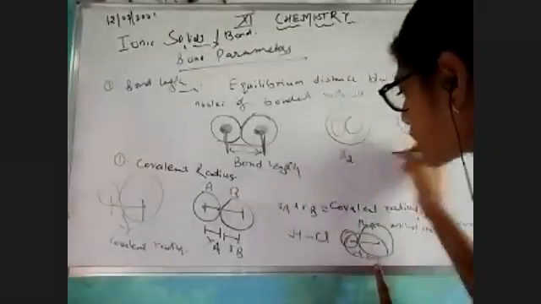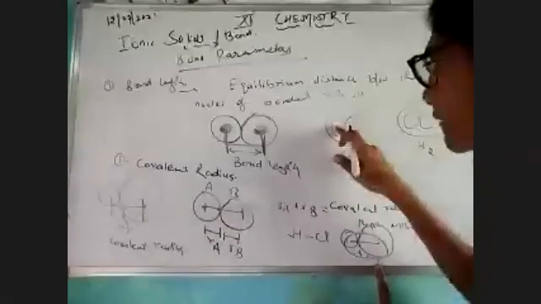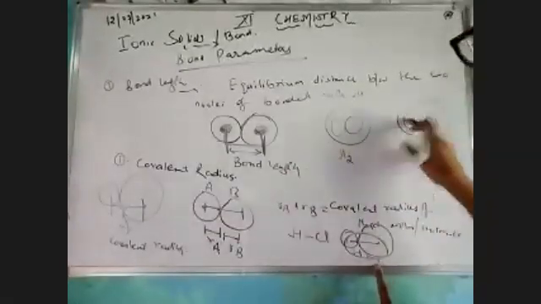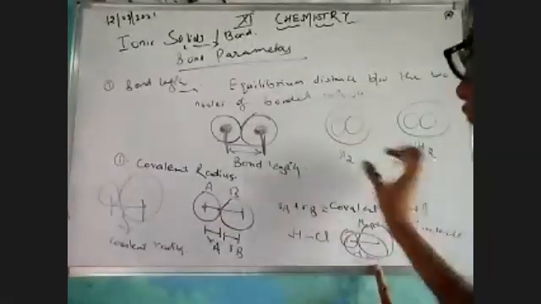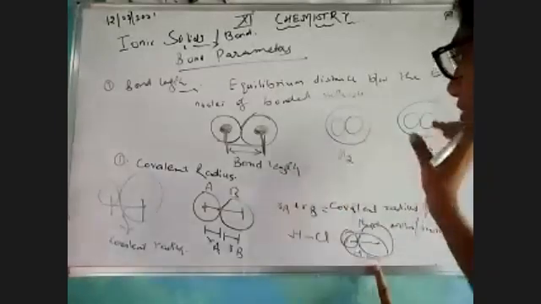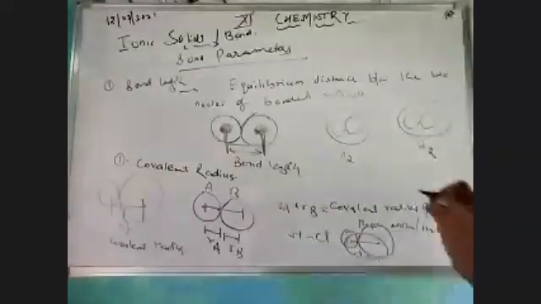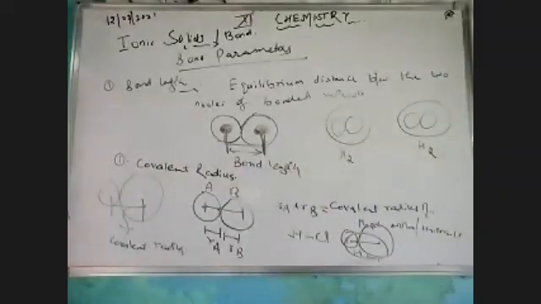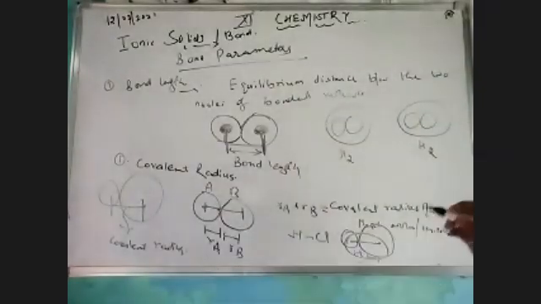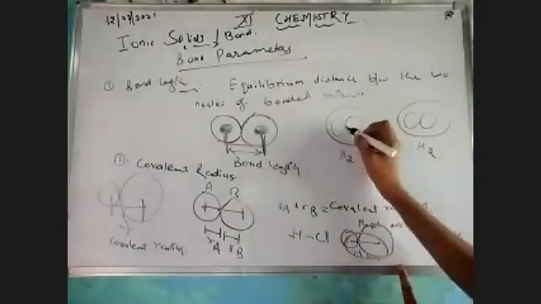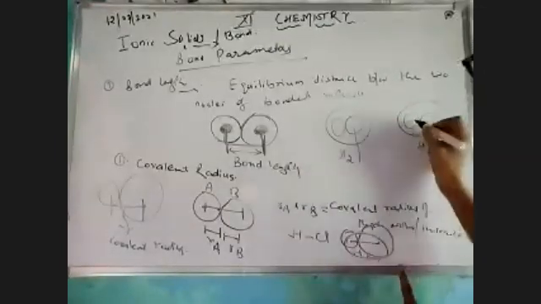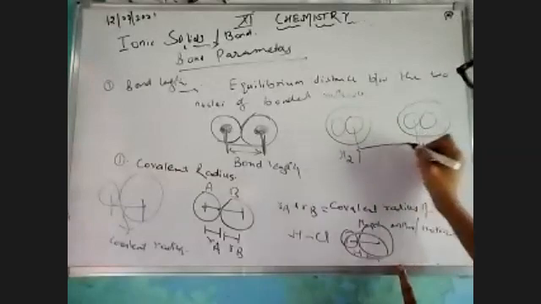For example, H2, H2. This is hydrogen atom, this is hydrogen atom. So when two H2 molecules combine with each other, this is known as van der Waals radius. That means suppose this is known as